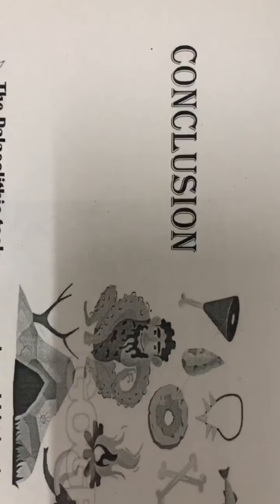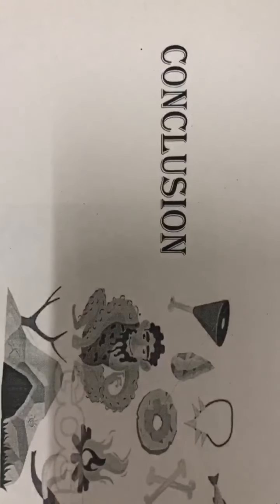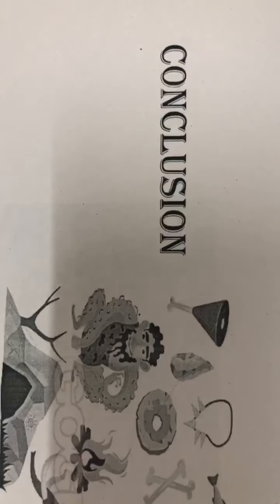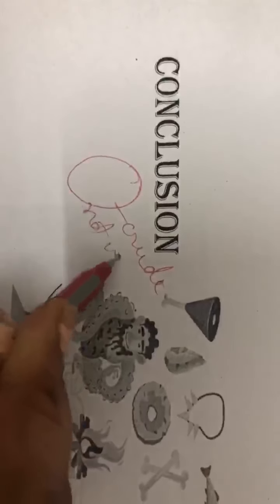Now again, we are wrapping up the whole topics which we have studied in these 3 days. Now children, the Paleolithic tools were big, they were crude, not very sharp, they were very basic, right?